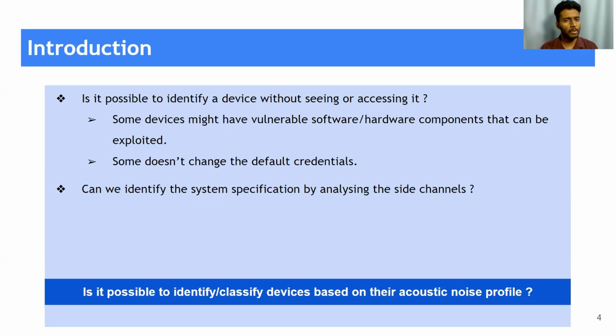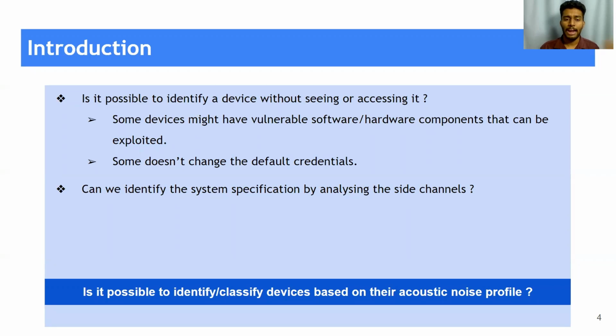Is it possible to identify a device without seeing or accessing it? Because if you manage to identify a device, some devices have vulnerable software or vulnerable hardware components that can be easily exploited. For example, some of the routers or IoT devices use default credentials. So just by identifying the device, we could easily attack and exploit these devices.